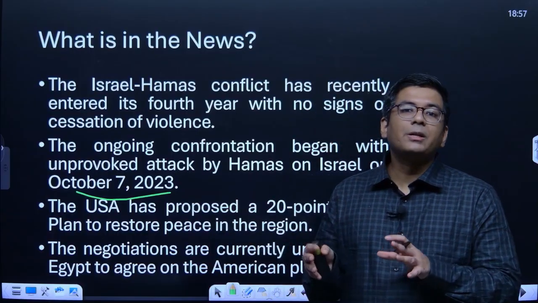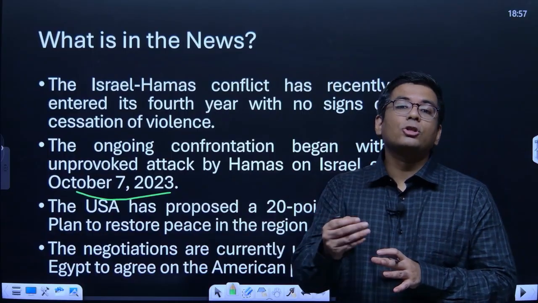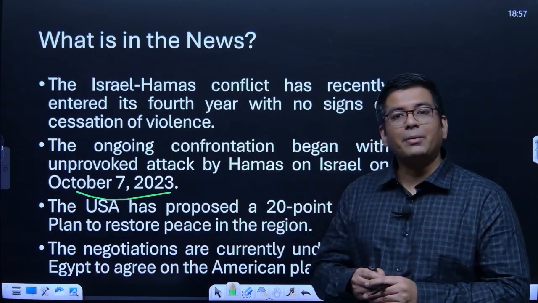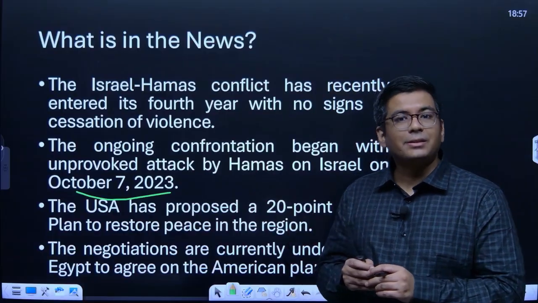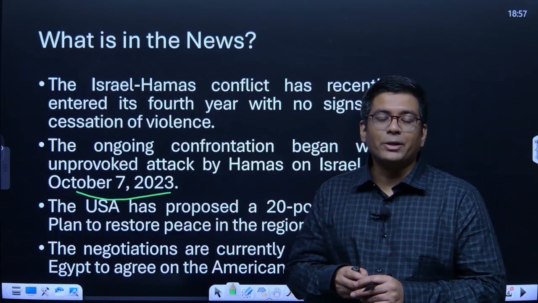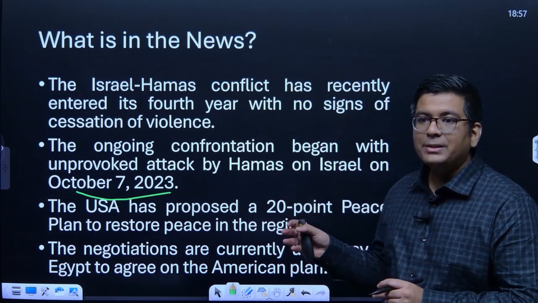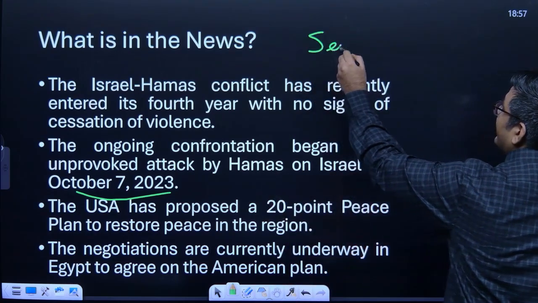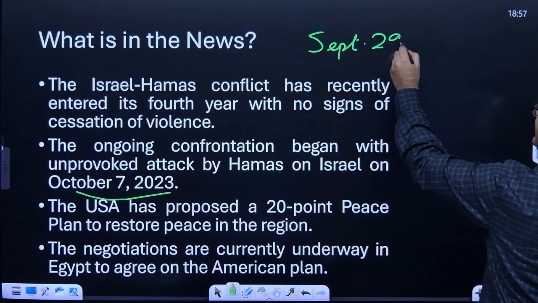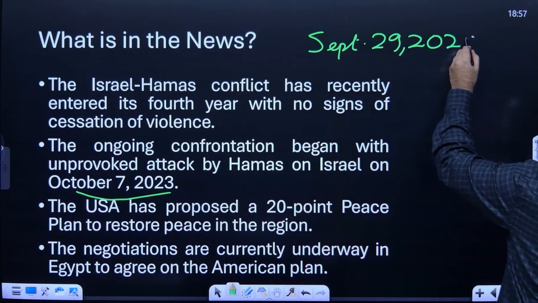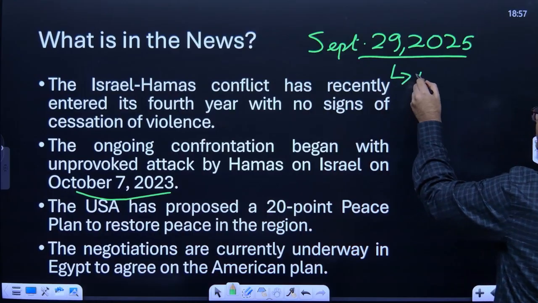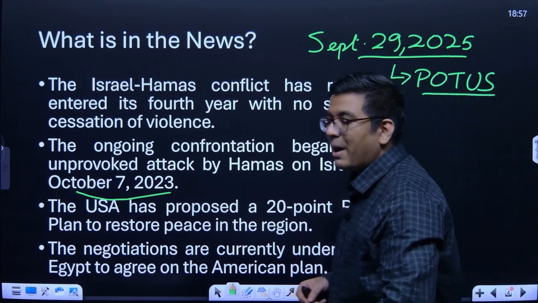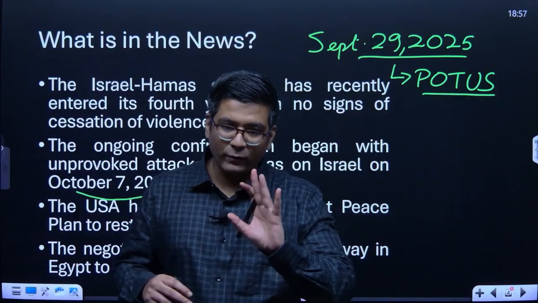So after this particular attack, Israel launched a war, and that war is what we are actually talking about, which has culminated, or you can say it has completed its 3 years on 7th of October 2025. So what has happened is that on September 29, 2025, the President of the United States, Donald Trump, okay, I have also told you in my previous videos that it is abbreviated as POTUS, that is the official call sign.